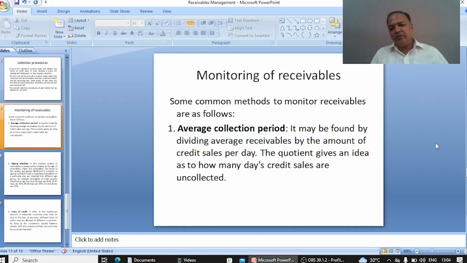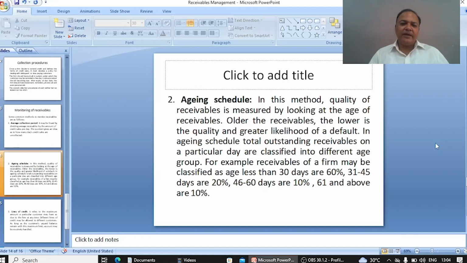And by knowing the fact of uncollected credit sales, you may take appropriate action. Next one is aging schedule. In this method, quality of receivables is measured by looking at the age of receivables. It means the older the receivables, the lower is the quality and the greater the likelihood of default.